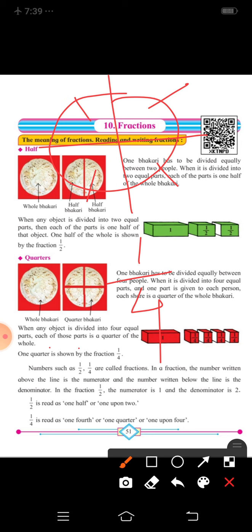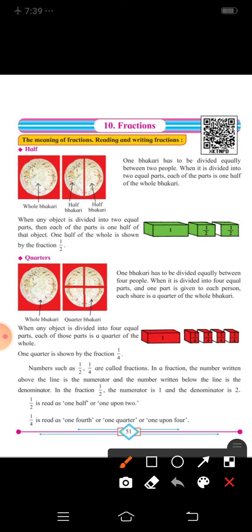Numbers such as 1 upon 2, 1 upon 4 are called fractions. Correct? Already we have learned in half, 1 upon 2. So 1 upon 4, they are called fractions. In a fraction, the number written above the line is the numerator, and the number below the line is the denominator. I will show you one more example.